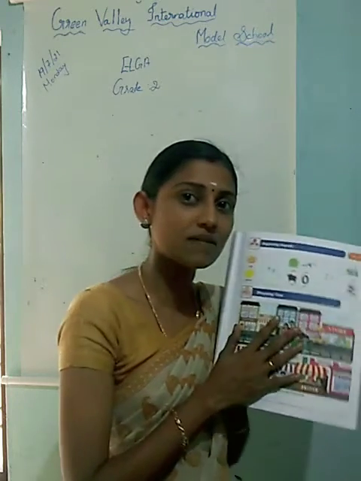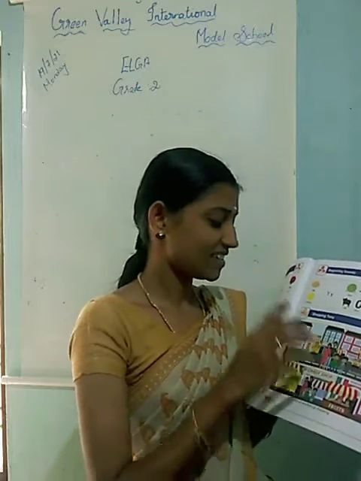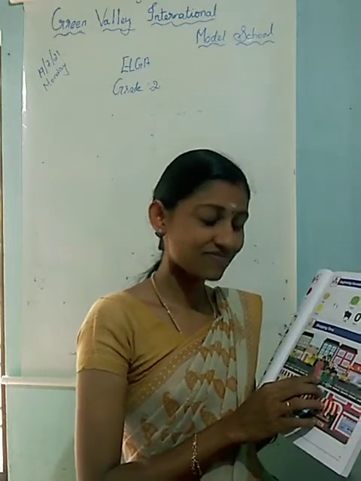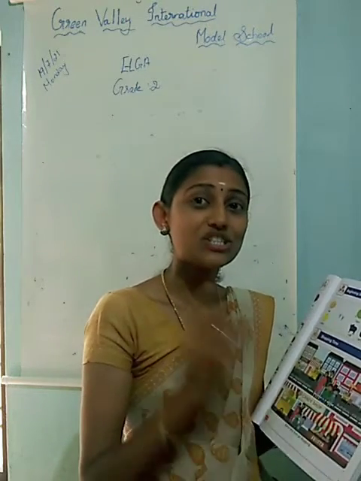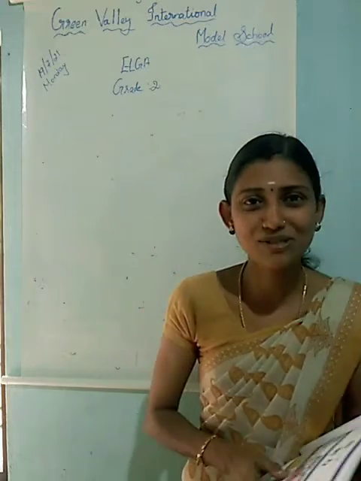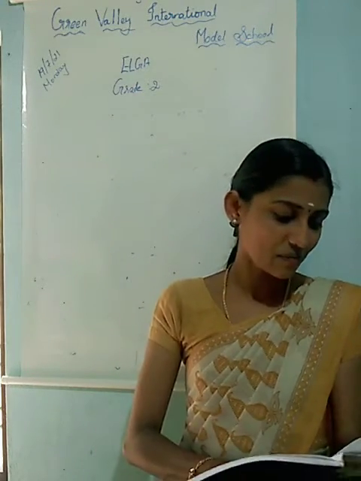Look at this picture. Can you say what are the shops we learned? Coffee shop, food shop, candy shop, fruit shop, juice shop, saloon, right? That means barber shop. Okay. So, these are the shops we learned.